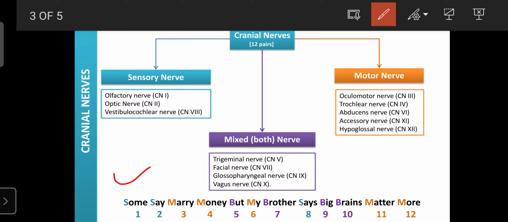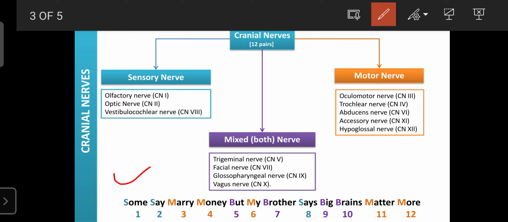Then the sixth one starts with My, that is M, a motor nerve. Seventh is Brother, that is B, a both nerve. Eighth is once again a sensory nerve. Nine is a both nerve, a mixed nerve. Ten, B, is also a both nerve. Then 11 is a motor nerve, and 12 is also motor.